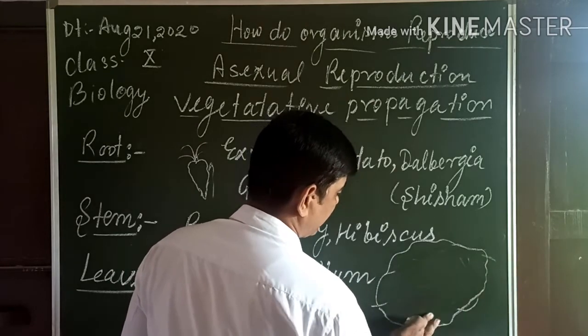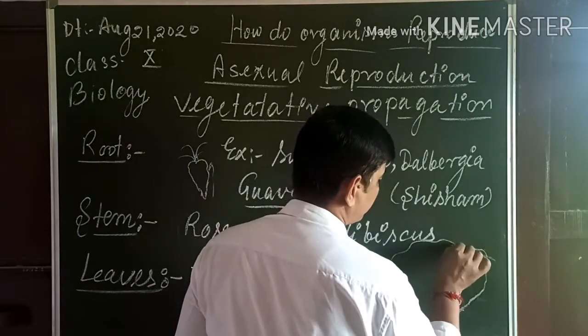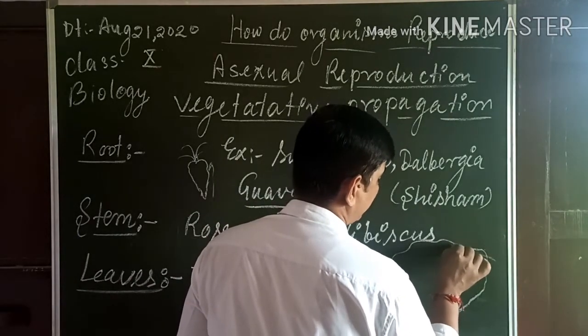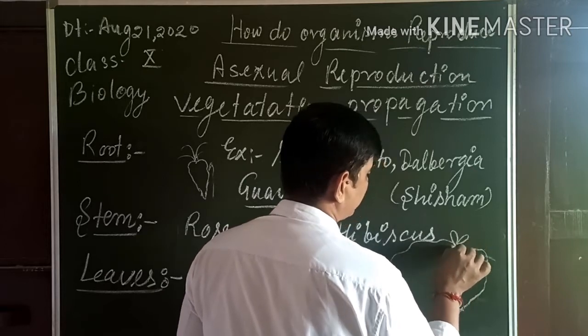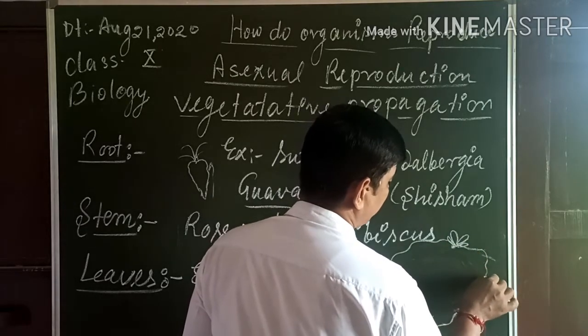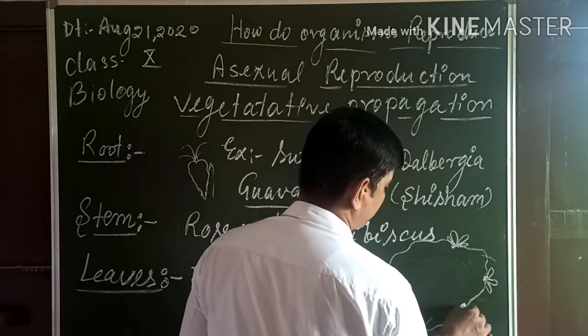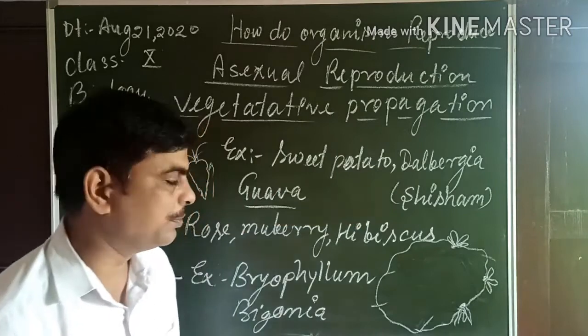Their fleshy leaves develop adventitious bud-like structures, and from those buds a new plant grows. Whenever these buds detach from the parent's body, they grow into a new individual.